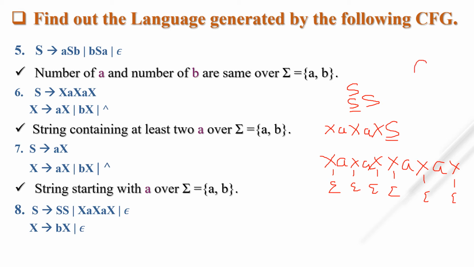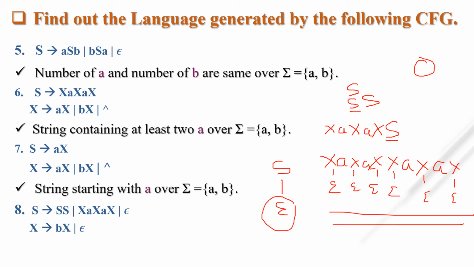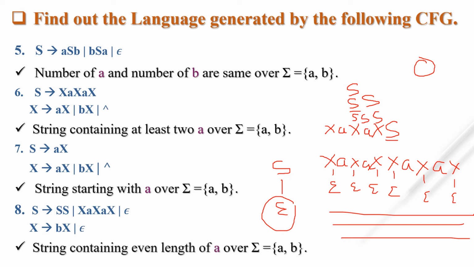So we can say the string contains an even number of a's. It may be zero times. How? If I take S tends to null, then no string will be generated from this S, so the count of a is zero, which is also considered even. It may be two, four, six, eight times. If you take S tends to SS once again, you get a six times, and once again you get eight a's. So the answer is: the strings containing an even number of a's over sigma equal to a and b.